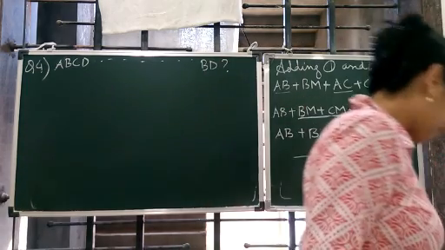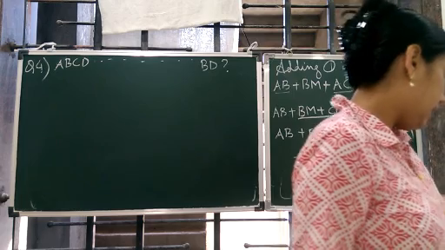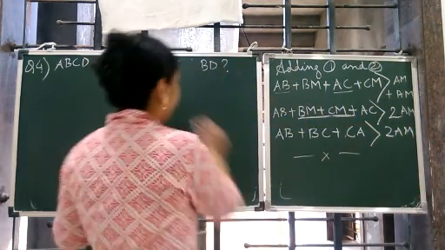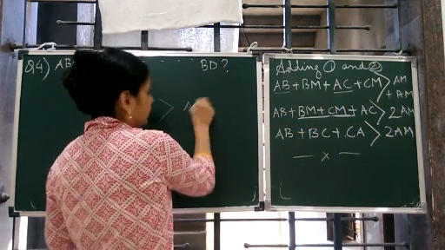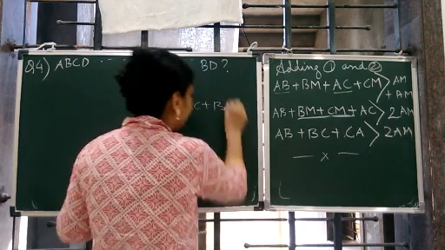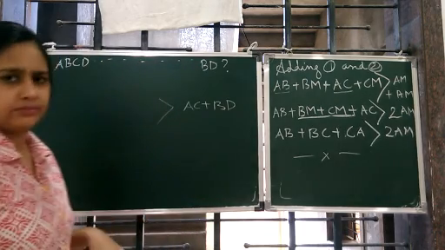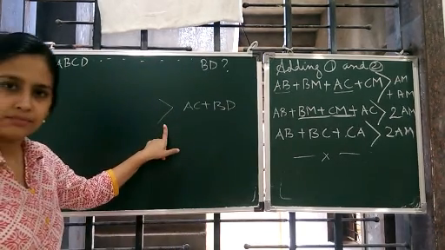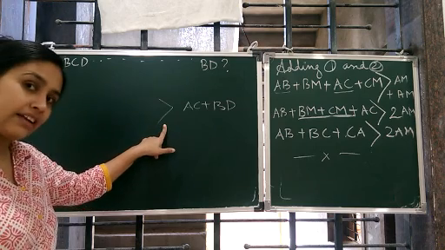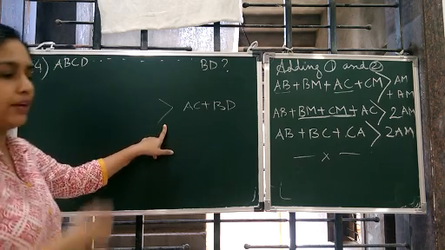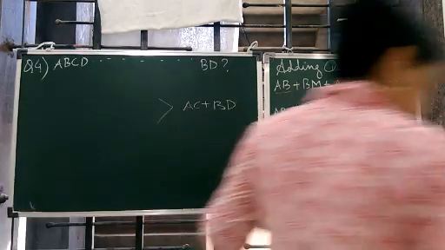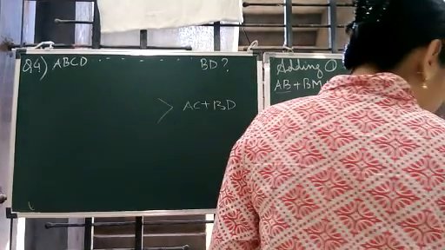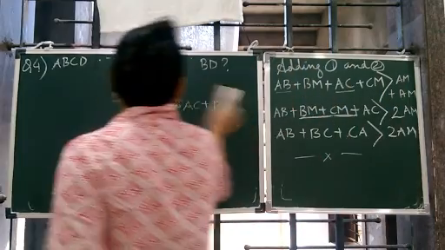What we have to prove? AB plus BC plus CD plus DA is greater than AC plus BD. You can see what sign has come? Greater than sign has come. That means फिर से हम यही प्रॉपर्टी को यूज करके सॉल्व करेंगे. So let us start now.